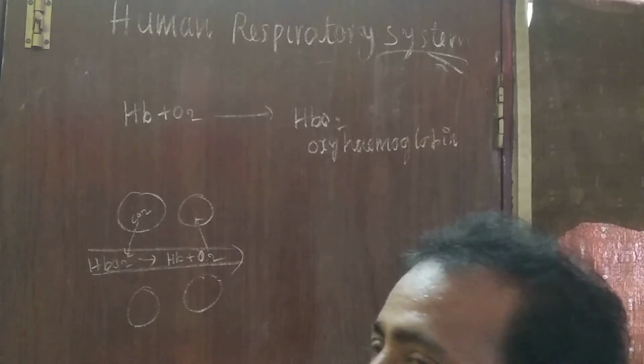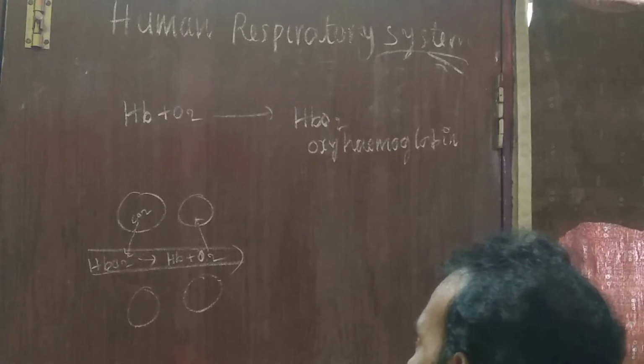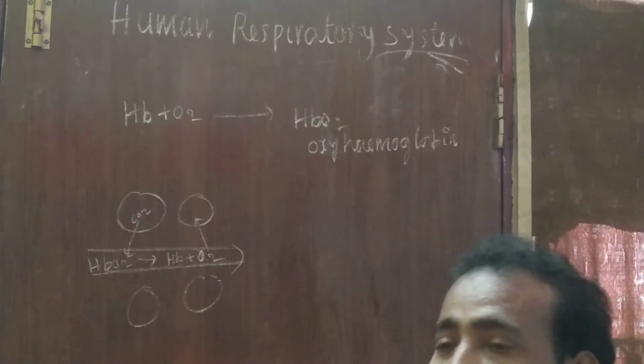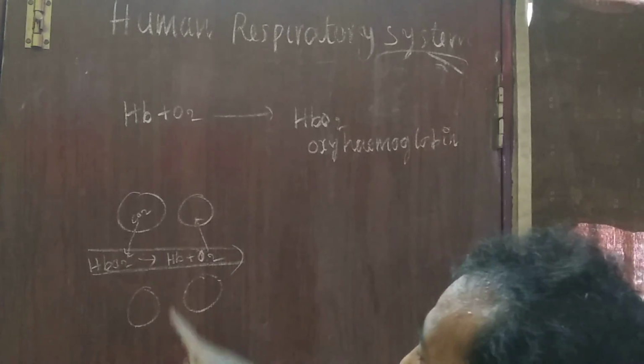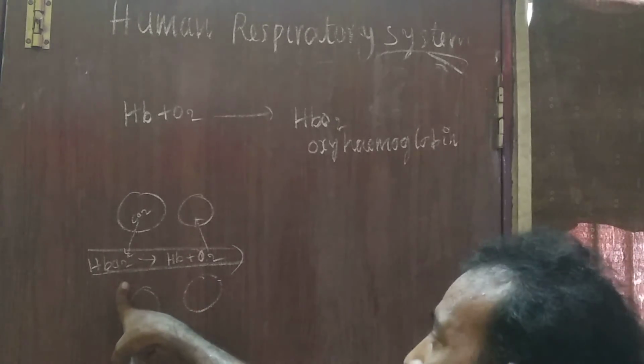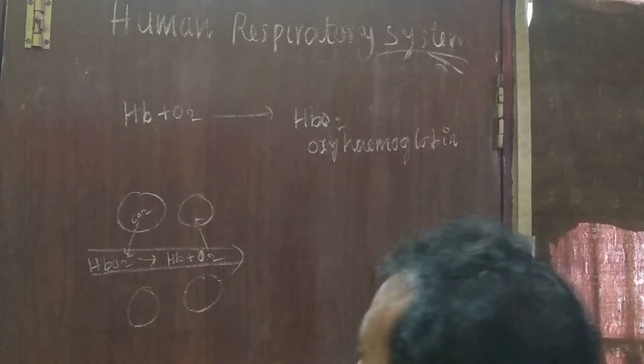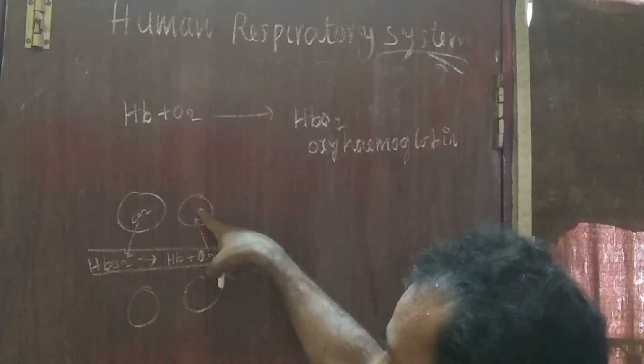Whenever blood carrying oxygen as oxyhemoglobin reaches near the cells, oxyhemoglobin decomposes to form hemoglobin and oxygen. Then oxygen diffuses into the cells.